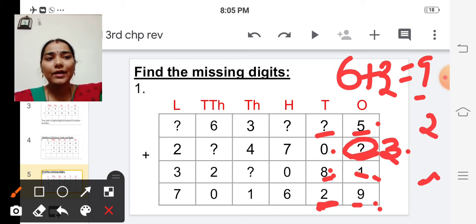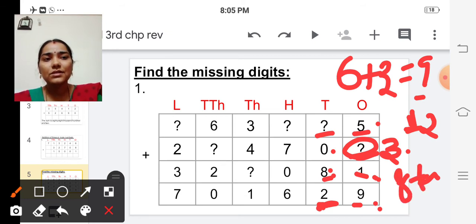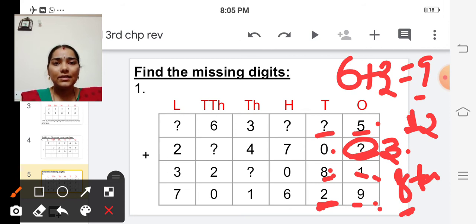So we are going to find out the tens place. So what should the number be? It should be 12. So we are going to find the number which when added to 8 gives the sum whose unit digit is 2.